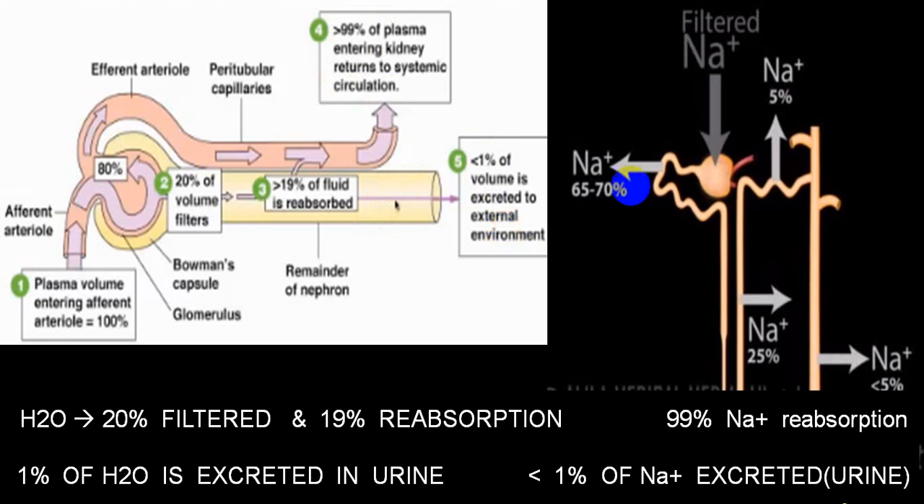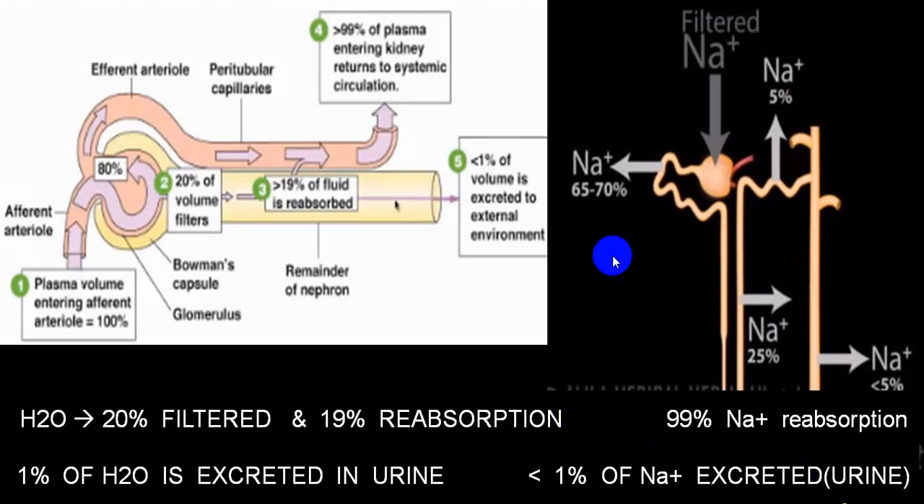If you see in that, the sodium is filtered. Out of that filtered sodium, 65 to 70% is reabsorbed in proximal tubule, 25% is reabsorbed in ascending loop, and 5% in distal convoluted tubule, and less than 5% in collecting tubules. Indirectly, 99% of the sodium is reabsorbed, and less than 1% is excreted out in urine.